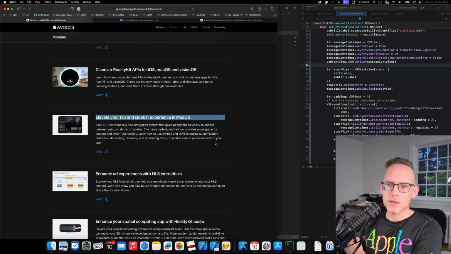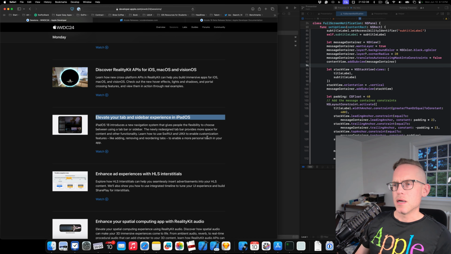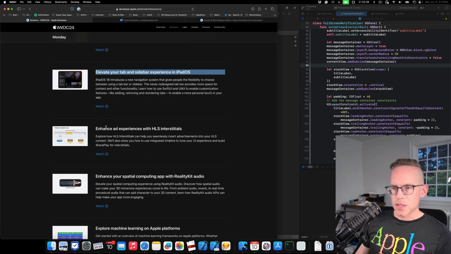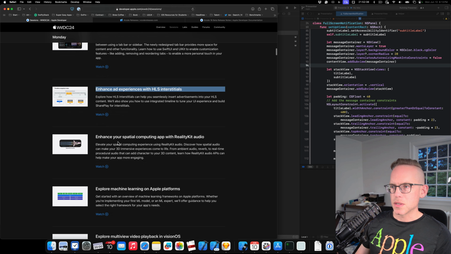Then we've got elevate your tab and sidebar experiences in iPadOS. So they're reimagining how the tab bar works. It kind of works with the split view controller sort of sidebar thing. I guess it might be a totally separate UI. So that's kind of cool, and it animates between the tab bar and the sidebar. So that's interesting. I'm really excited about that. We've got enhanced ad experiences with HLS interstitials, which is an advertising thing.